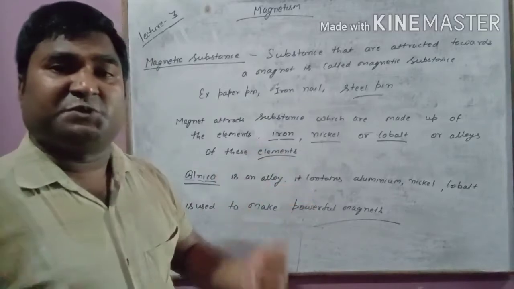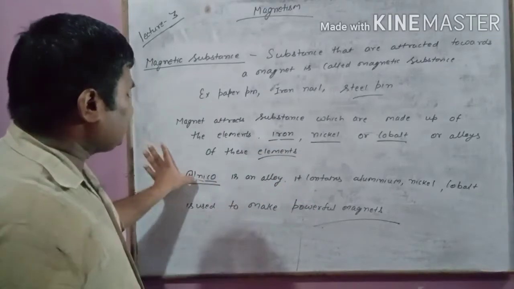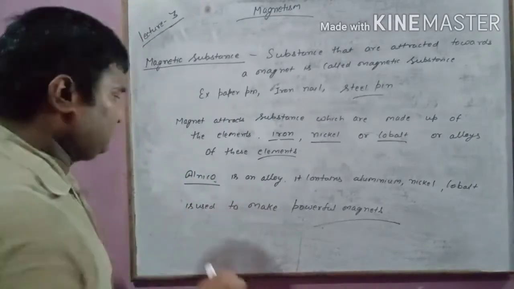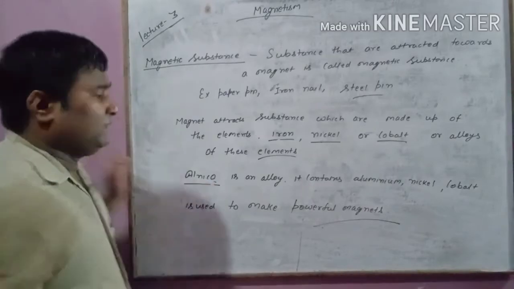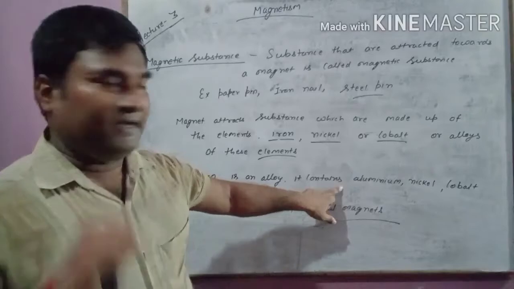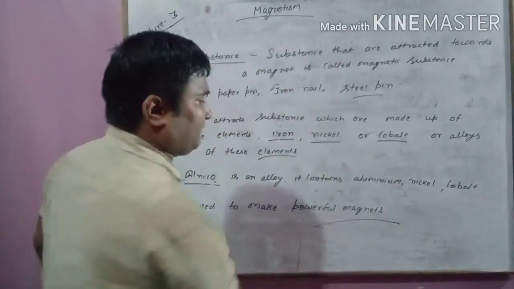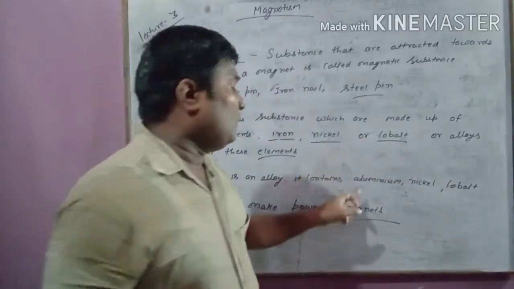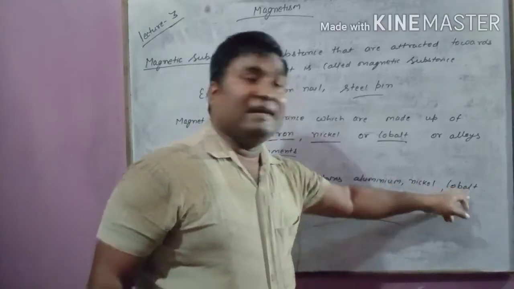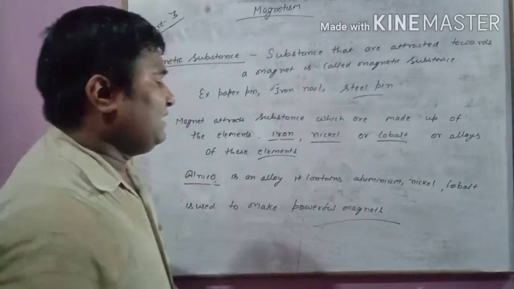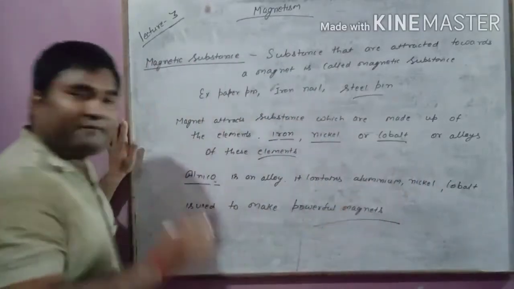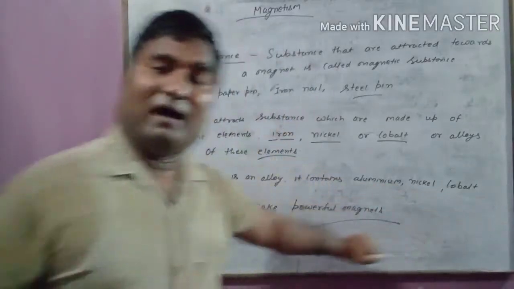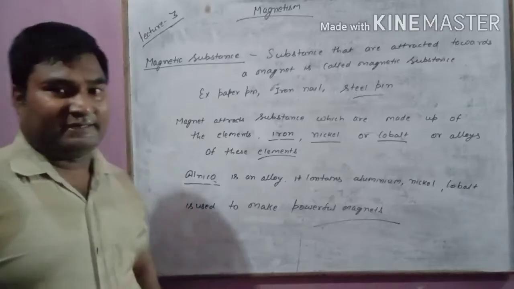Many alloys are used to make magnets, and alnico is one such example. Alnico is a mixture of three elements, aluminium, nickel and cobalt. Here aluminium is not magnetic, but nickel and cobalt are magnetic. So after mixing with aluminium, it attracts the magnet, and it is used to make powerful magnets.